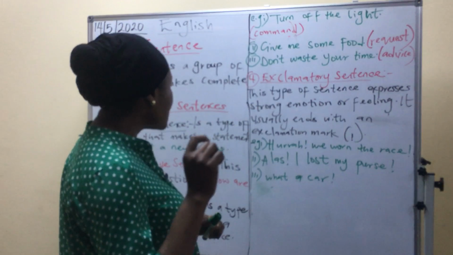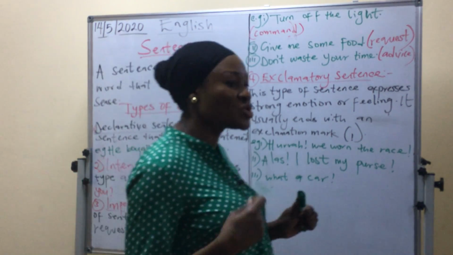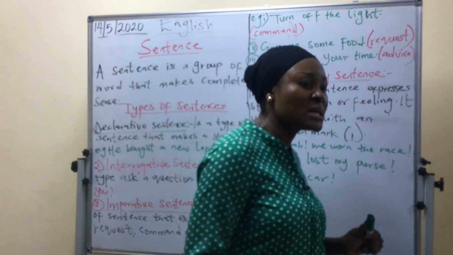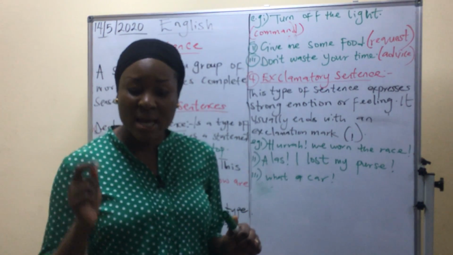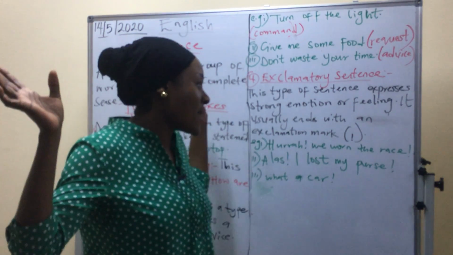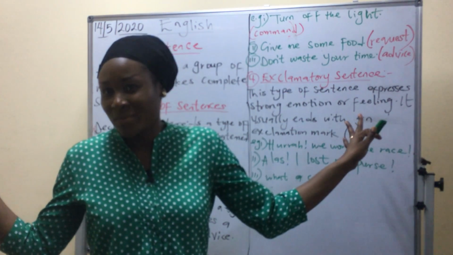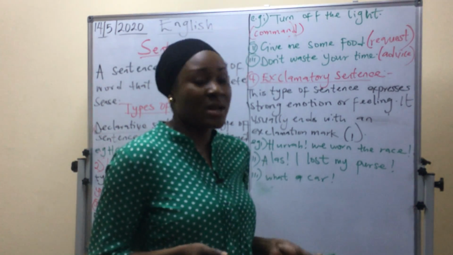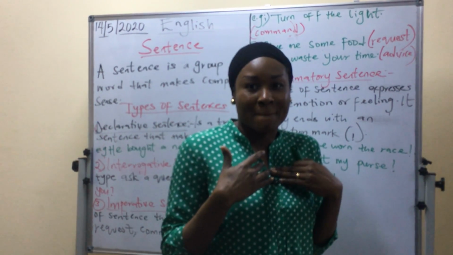The last type of sentence I mentioned is exclamatory, and I say it expresses strong emotions or feeling: an emotion of joy, an emotion of happiness, an emotion of surprise. And I say that it must end with what? An exclamation mark. Hooray! We won the race. Wow! That's beautiful. What a car! That's an emotion of surprise. When I say hooray, that means I'm so happy. It's an emotion of joy.